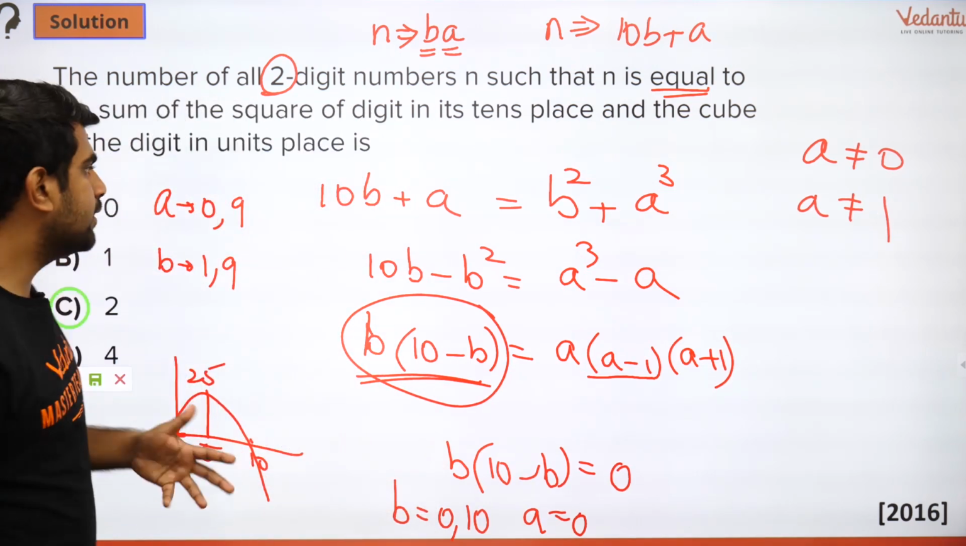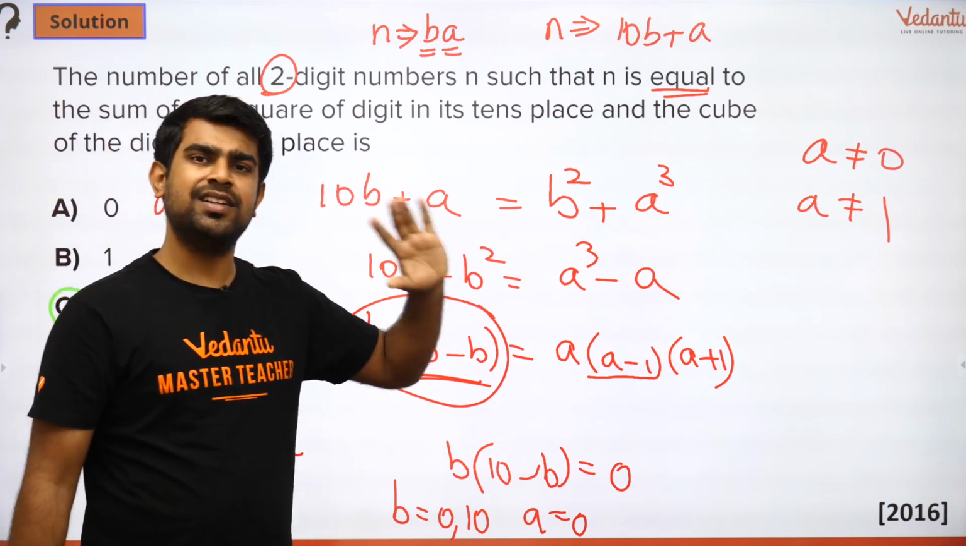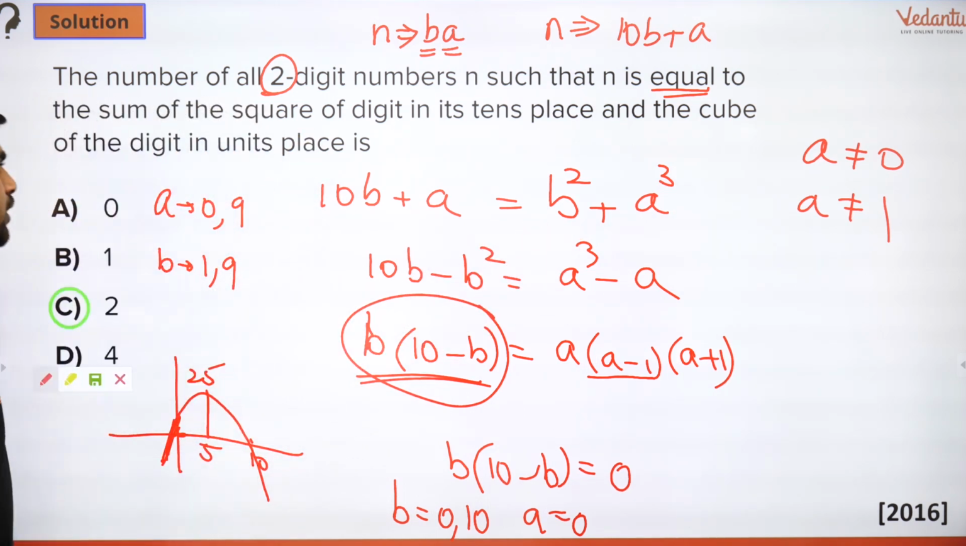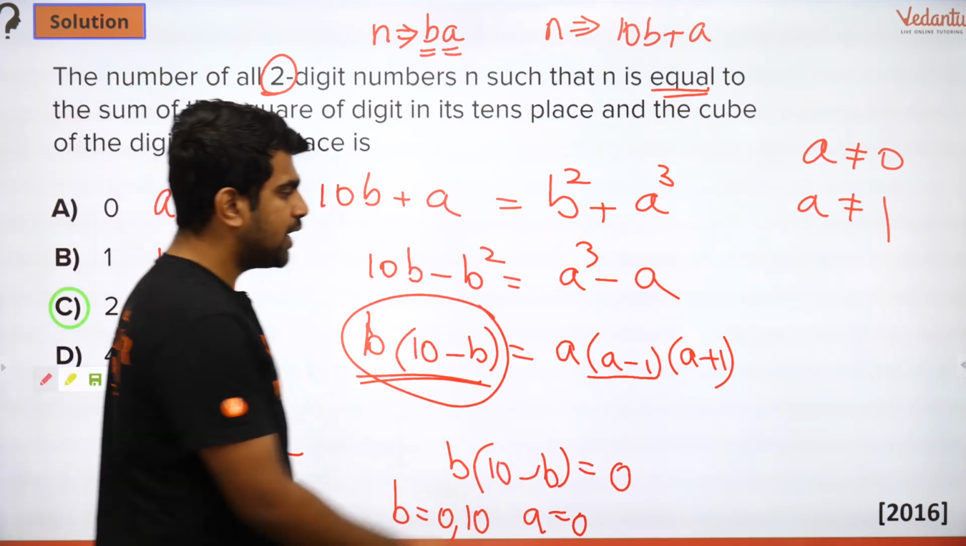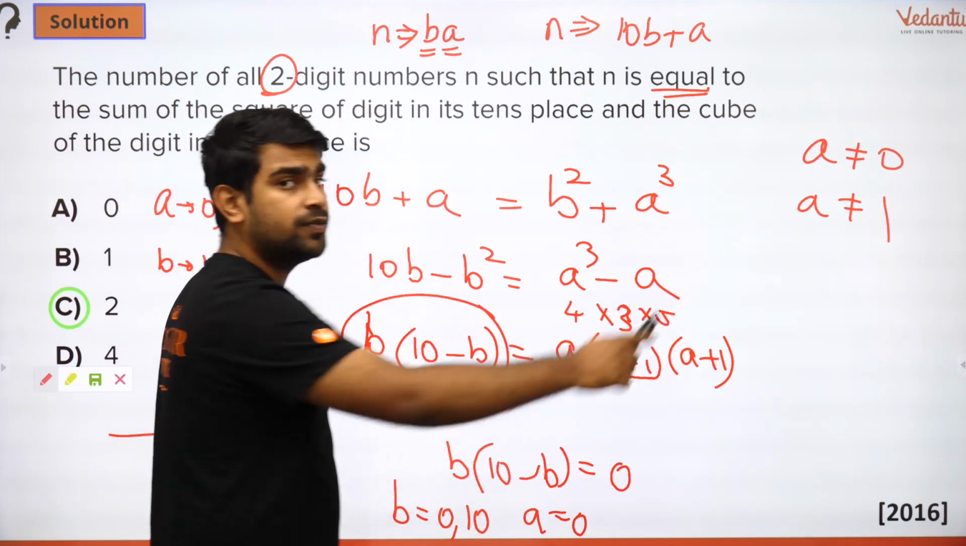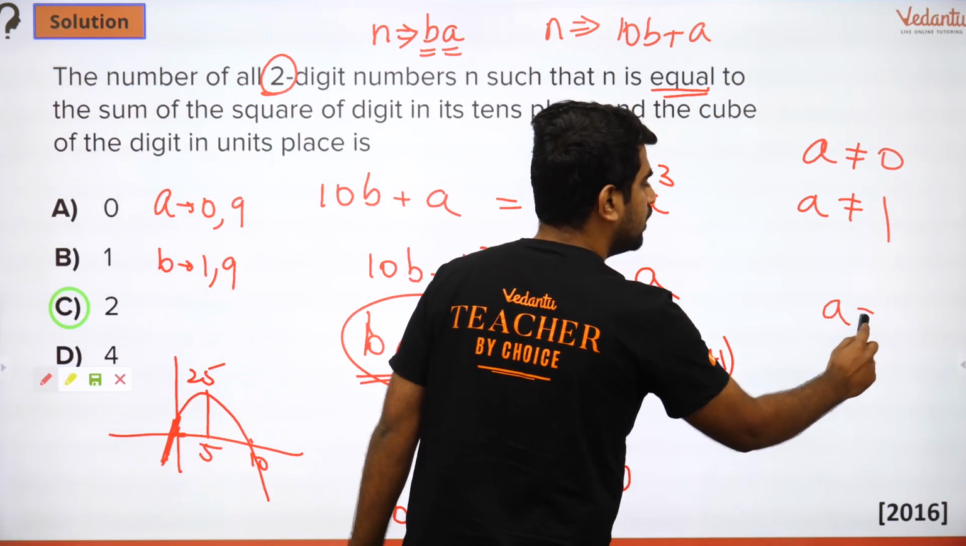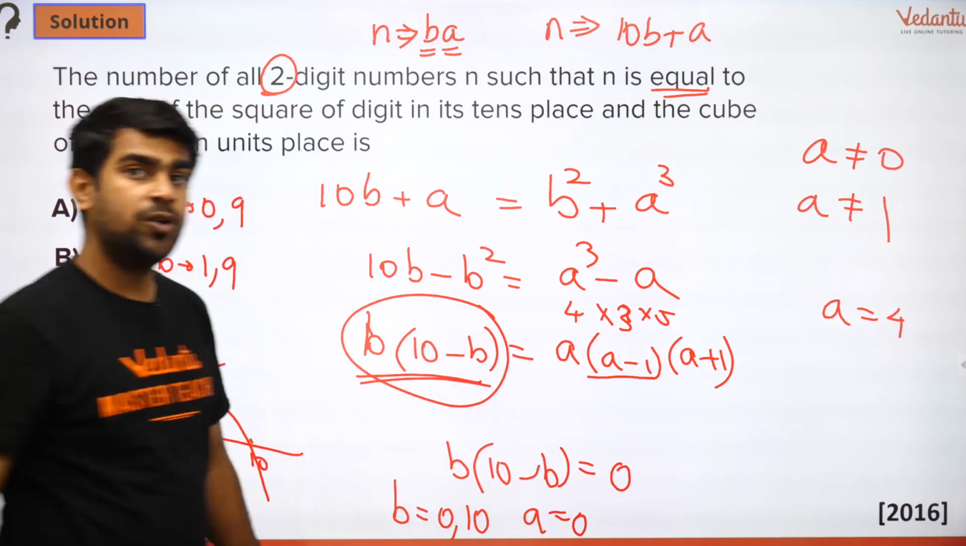Now let's go to a equal to 4. I have skipped a equal to 2 and 3. I'll come back to it. I'll go to a equal to 4. So if I put a equal to 4, what will happen? You'll have 4 into 3 into 5. And how much is that? 12 into 5, 60. So when a is equal to 4, I have my right hand side equal to 60.